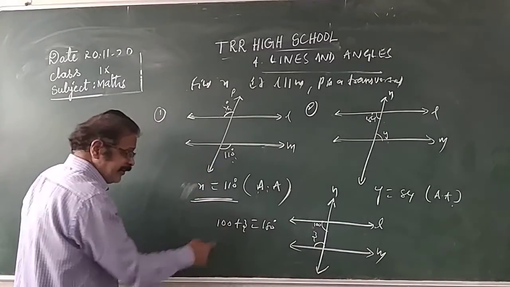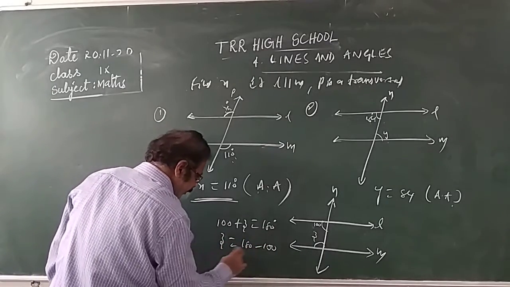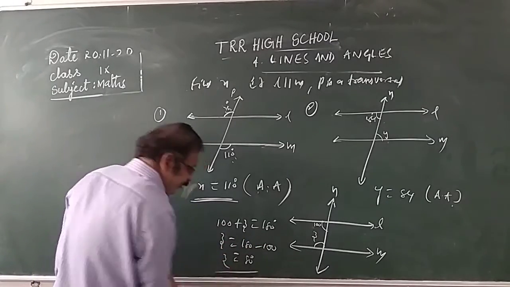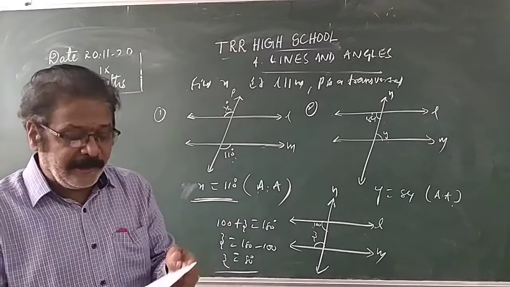That is 180 degrees. 100 plus Z equals 180. Z is equal to 180 minus 100, that is equal to 80 degrees. So therefore Z is equal to 80 degrees. Like this, you can solve the problems.